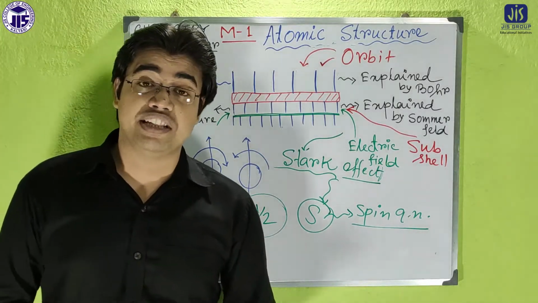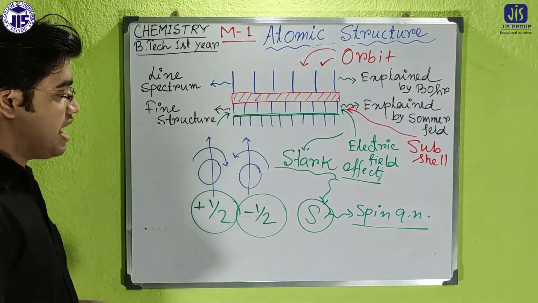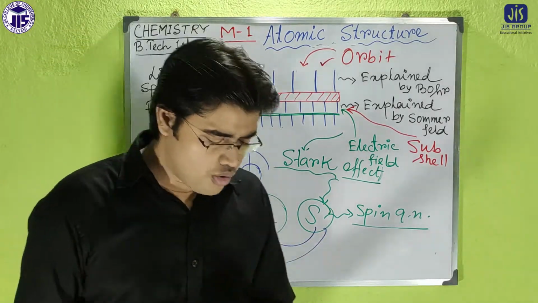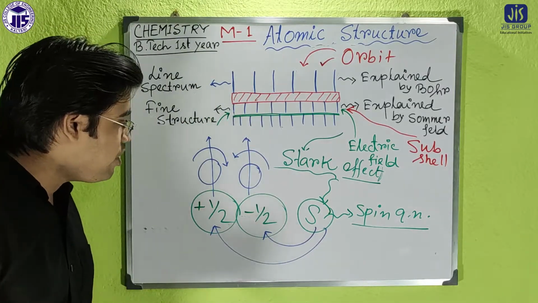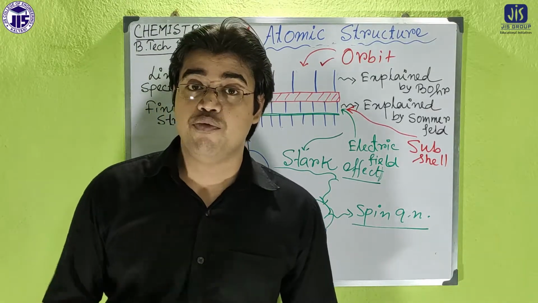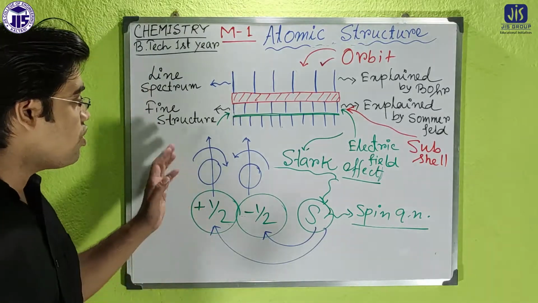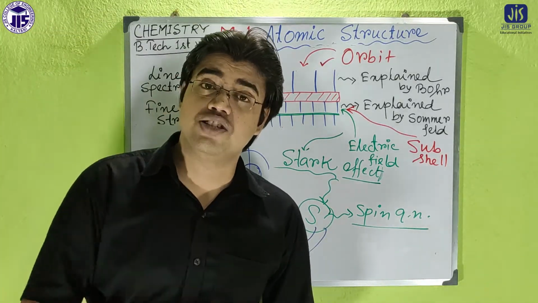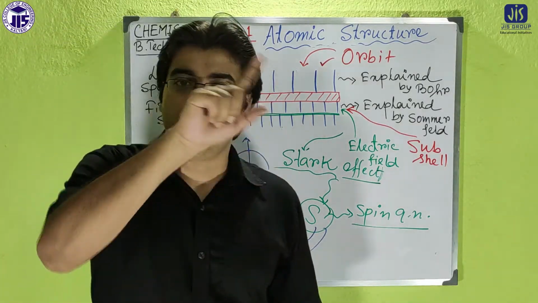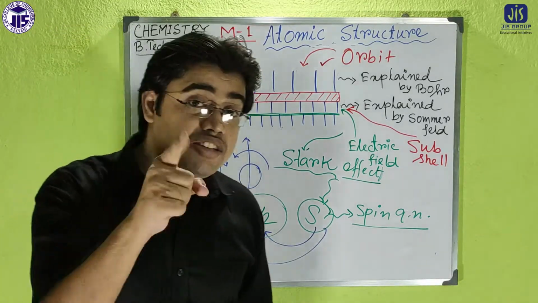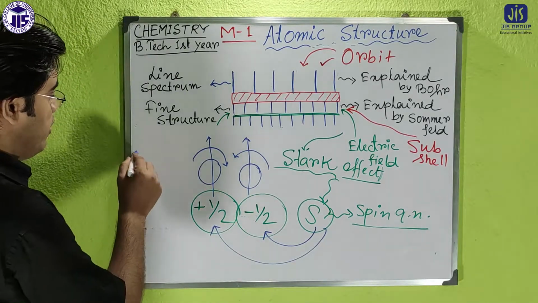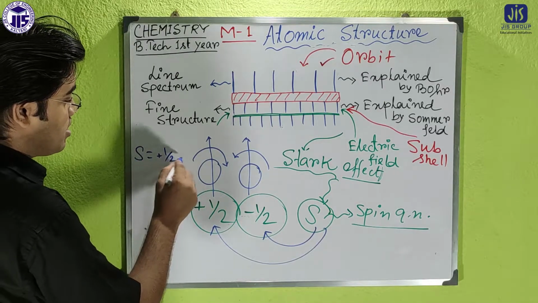This is introduced by Stark, and the spin quantum number has two values, either minus half or plus half. But what is the meaning of minus and plus? Minus and plus denote the direction in which it is spinning, which may be clockwise or anti-clockwise. One direction is just opposite to the other direction. So if for one direction of rotation we take the plus value, the other direction will obviously be the minus value. So there are two values of the spin quantum number, either plus half or minus half.